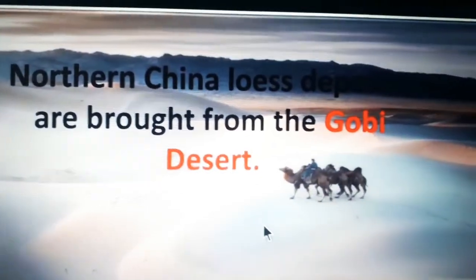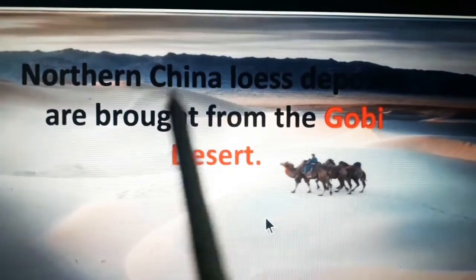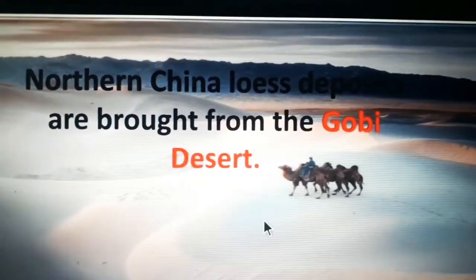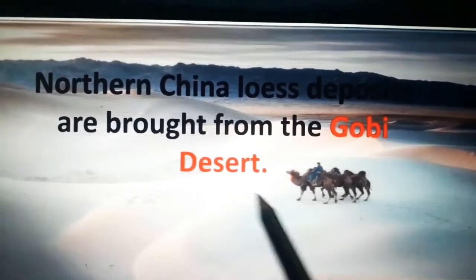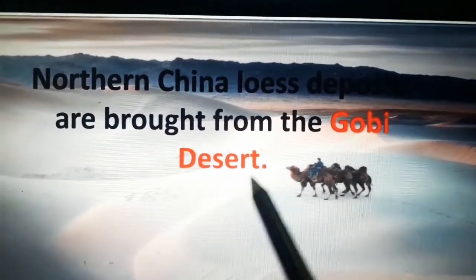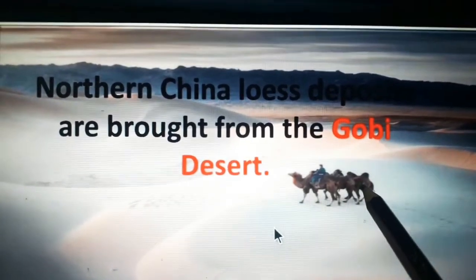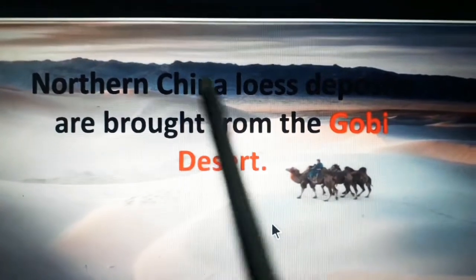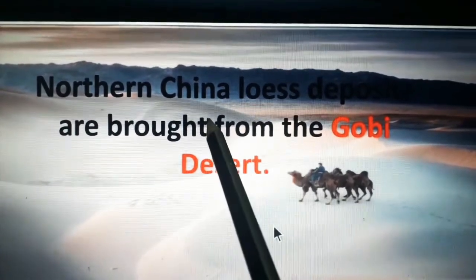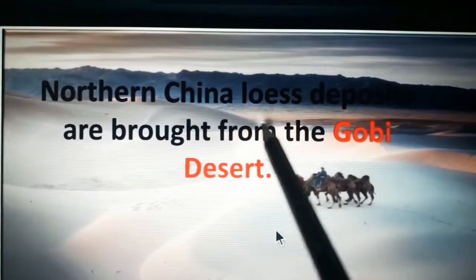So northern China has loess. It is deposited from the Gobi Desert. From the Gobi Desert, sand is carried by the wind, and that is deposited in northern China. That is called loess.